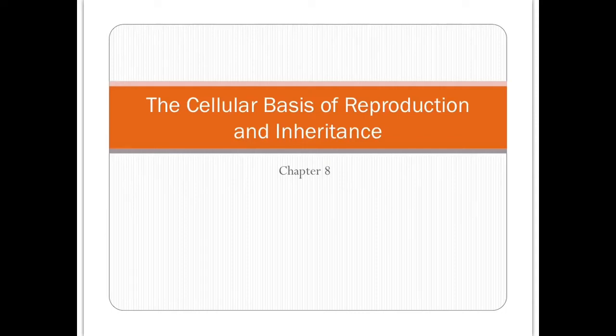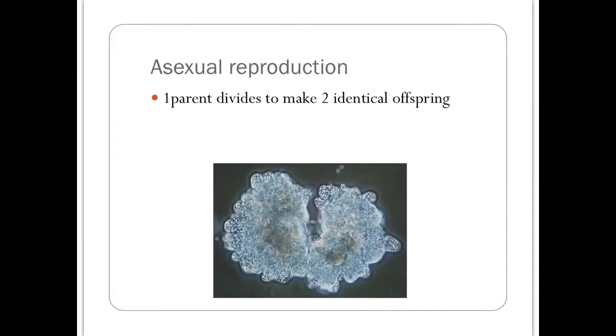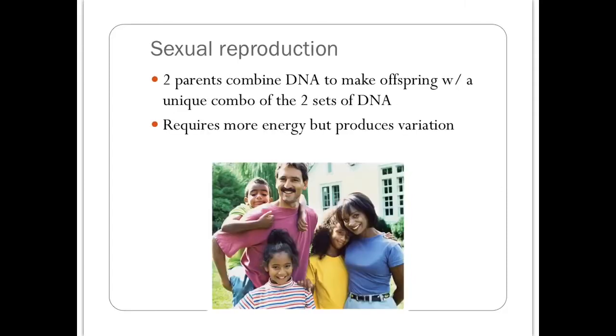Chapter 8 is titled The Cellular Basis of Reproduction and Inheritance. All types of reproduction can be classified as either asexual or sexual. Asexual reproduction is when you have one parent that produces two identical offspring. The offspring are identical because they get the DNA from just the one parent. This is a picture of an amoeba, a single-celled organism, dividing in half to produce two identical offspring.